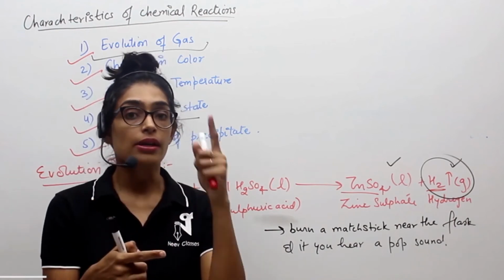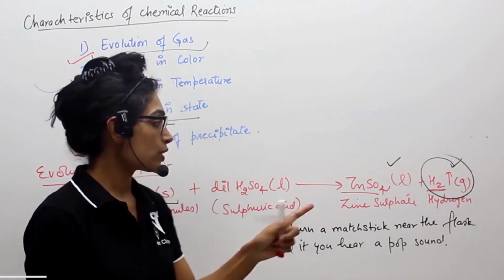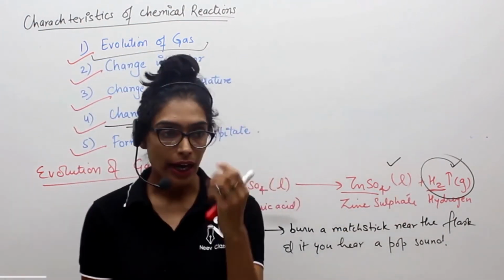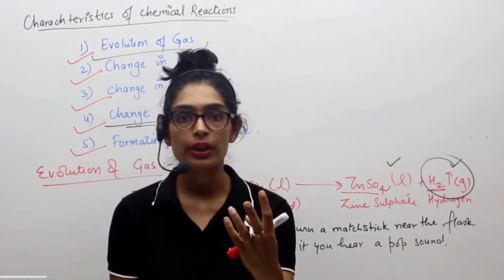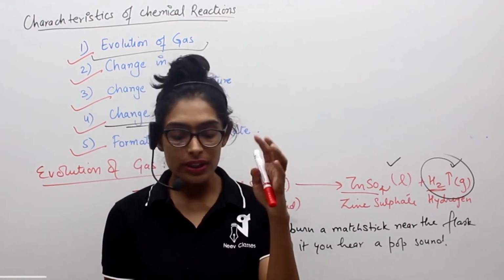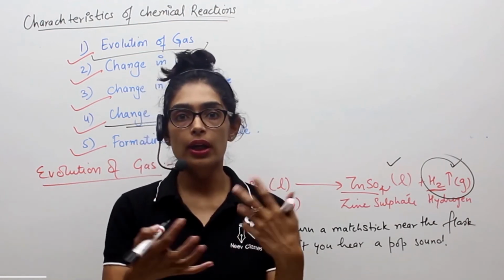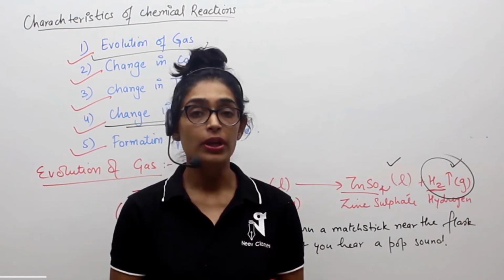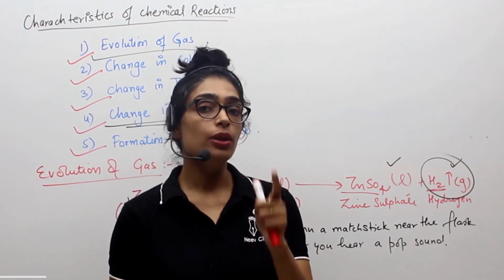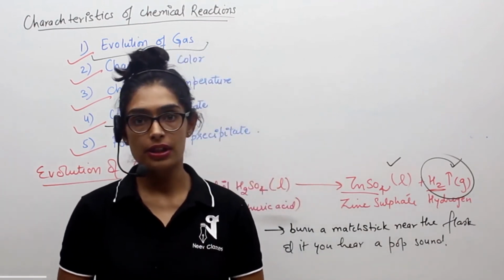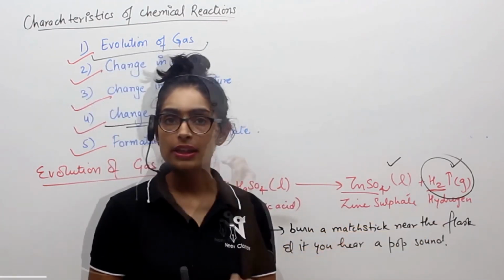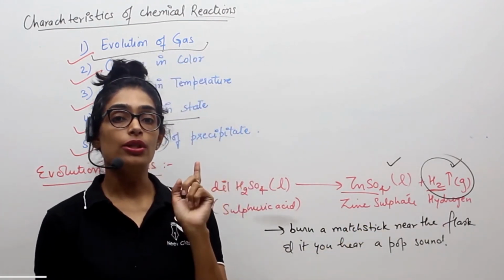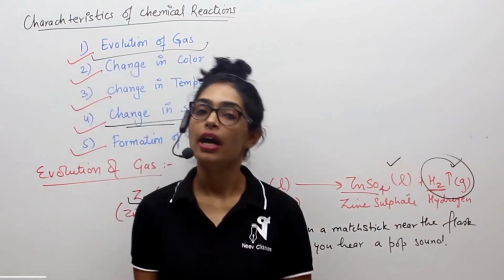So what we have got to know is, if you add zinc into dilute H2SO4, the reaction will take place between them. ZnSO4, a salt, will form, which is called zinc sulfate, and the hydrogen gas will get released. How to see? Hydrogen gas doesn't have any color, so you won't be able to see it through the naked eyes. You can just feel it, or you can just see the effervescence in your liquid, the bubbles forming in the solution of reaction or the reaction mixture. Apart from that, you can validate this fact by burning a matchstick near your flask. You'll hear a pop sound, and that will also ensure that the gas which is getting released is nothing else but the hydrogen gas.